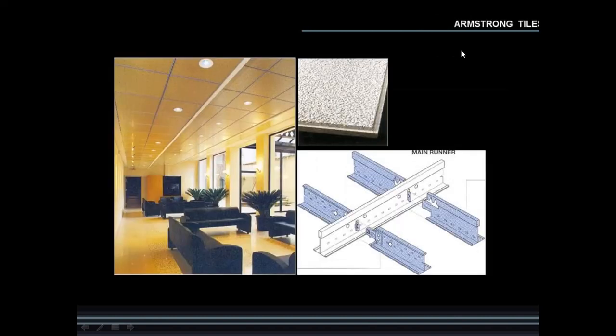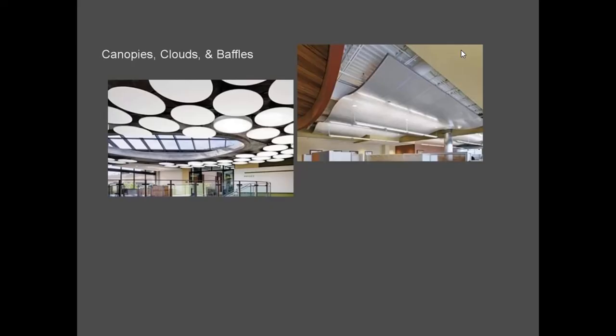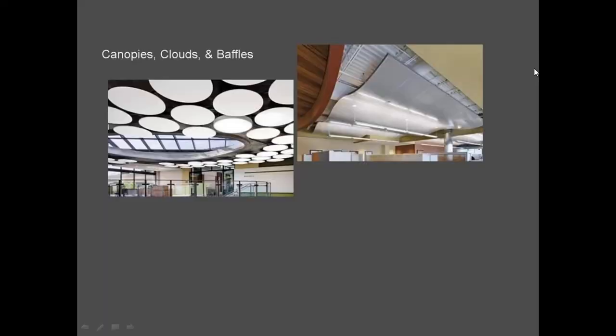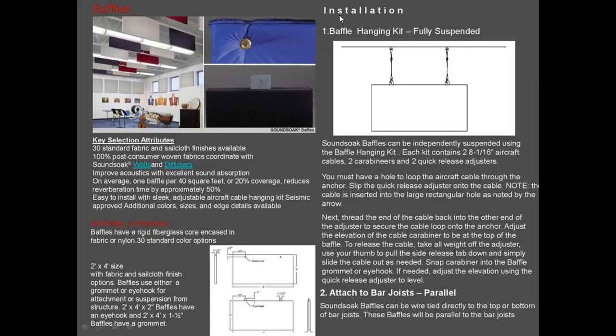Then Armstrong tiles ceiling. Then canopies, clouds or baffles. So these are the members used in the Armstrong tile ceiling, and their installation. The baffles, as we know, are the baffle walls. These are the baffle walls.